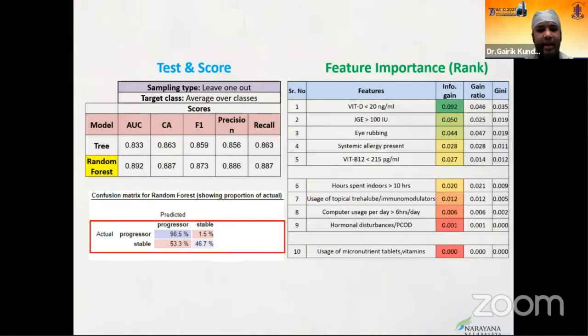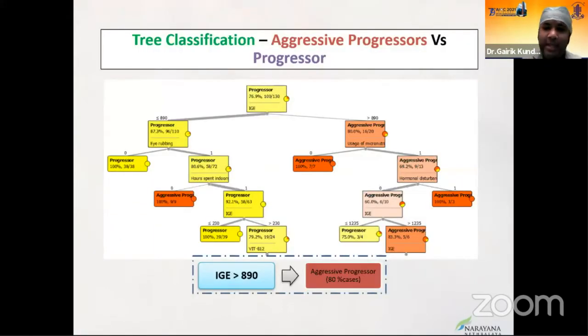Now, this is the classification parameter, and the majority of the indices which we have picked up are based on the ranks. Over 98% or 98.5% of the progressors were classified as progressors with just using these high-risk factors. Even in aggressive progressors, we had done a subclassification where patients who had a progression of more than 2 diopters Kmax over 6 months,